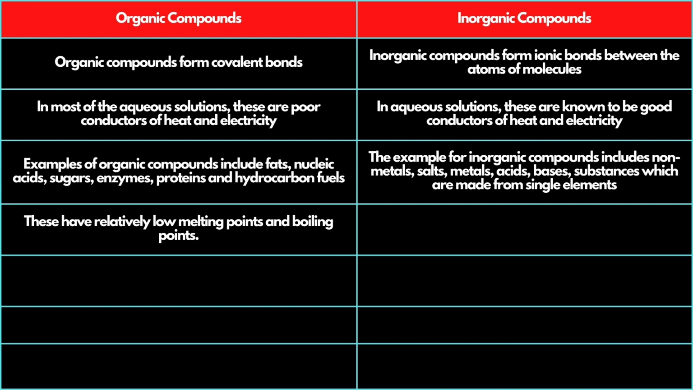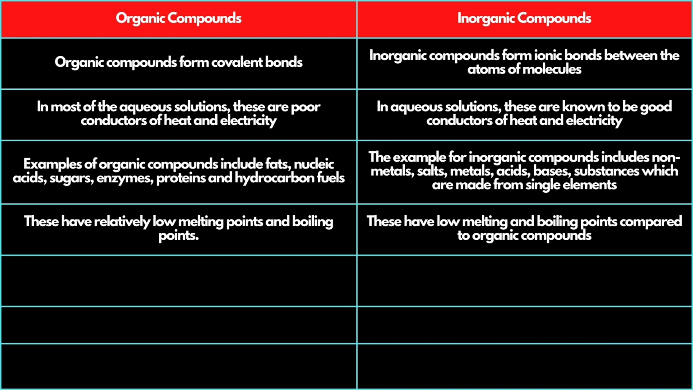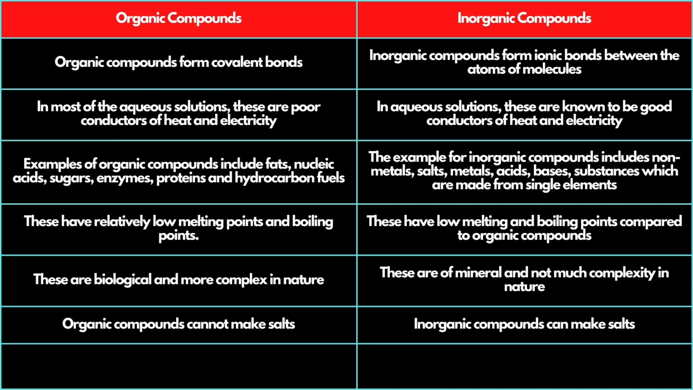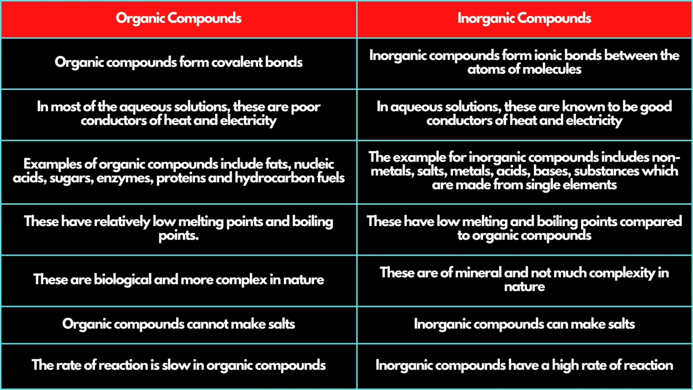These have relatively low melting points and boiling points. These have low melting and boiling points compared to organic compounds. These are biological and more complex in nature. These are of mineral origin and not much complexity in nature. Organic compounds cannot make salts. Inorganic compounds can make salts. The rate of reaction is slow in organic compounds. Inorganic compounds have a high rate of reaction.